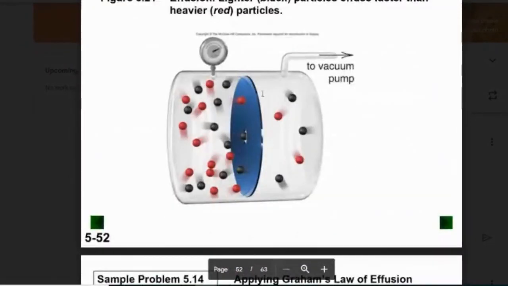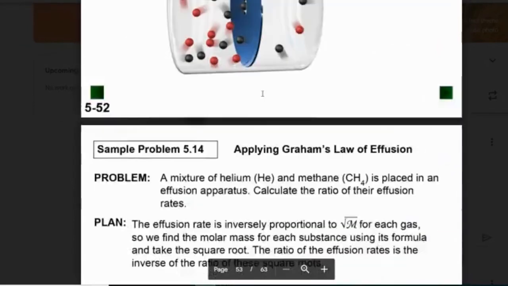And here we have a container with a hole in it, and they're escaping. There's high pressure on one side, and it wants to go to the other side. It's something called equilibrium, where things like to be equal. So if it's high pressure, it always wants to go to low pressure. So if you open up the can, it always wants to come out, so it can be the same.